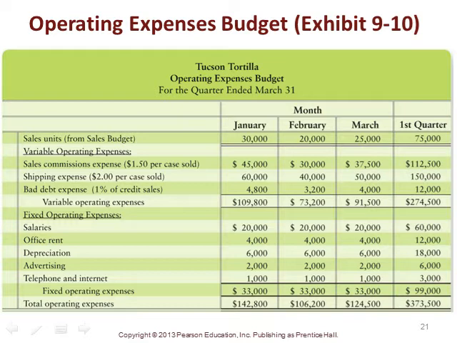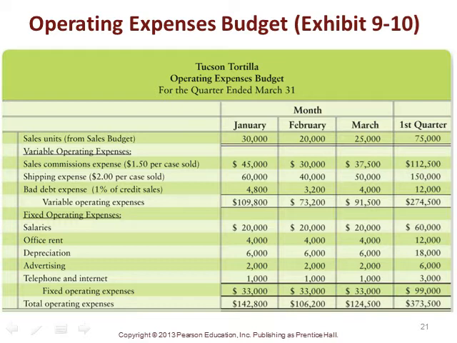And so for the operating expenses that are variable, we have to calculate what those variable costs are based on, for instance, sales commission per case is $1.50 per case. So that times what we expect to sell would be the sales commission expense, and the same with shipping expense and bad debt expense.